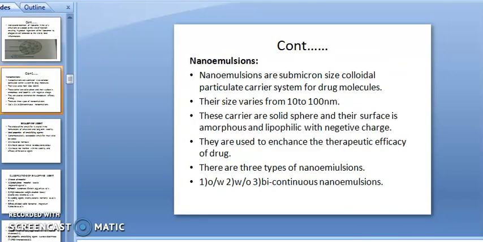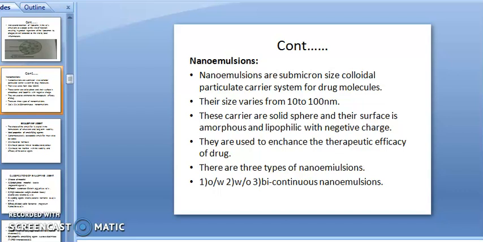Then nanoemulsion. Nanoemulsions are submicron-size colloidal particle carrier systems for drug molecules. Their droplet size ranges from 10 to 100 nanometers. These carriers are solid spheres and their surface is amorphous and lipophilic with a negative charge.